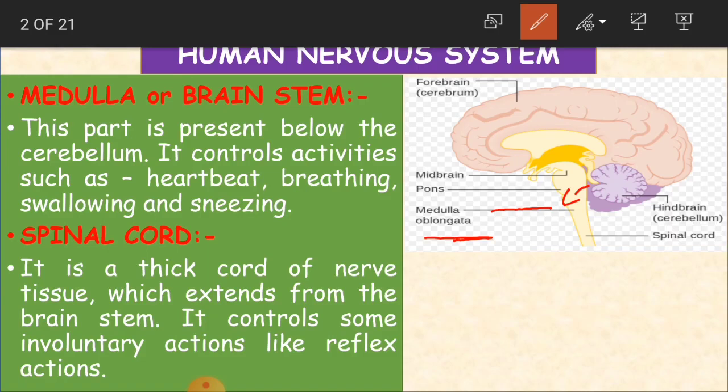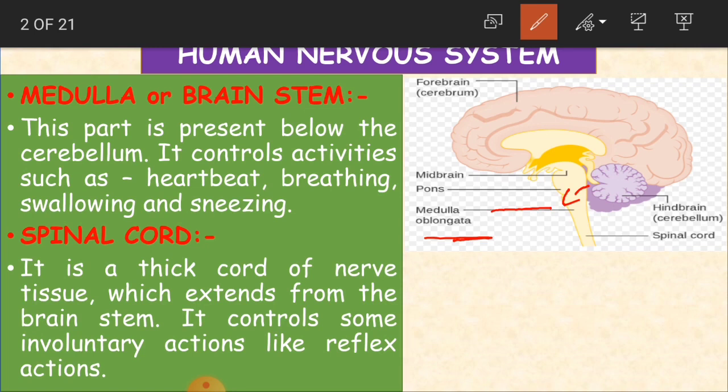It controls activities such as our heartbeat, breathing, swallowing and sneezing. Breathing is respiration, and swallowing is chewing and swallowing. So the medulla controls such activities in our brain.